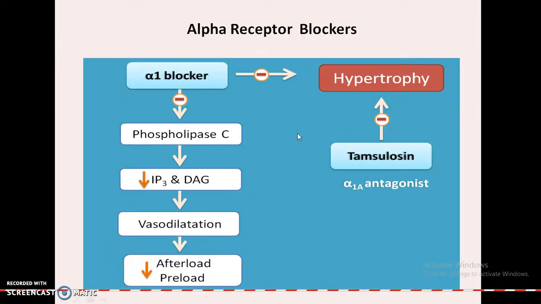Coming to alpha blockers, if you block the alpha receptors, phospholipase C will be decreased and the conversion to inositol triphosphate and diacylglycerol will be decreased, and hence that leads to vasodilation, which directly affects the heart by decreasing the afterload and preload.